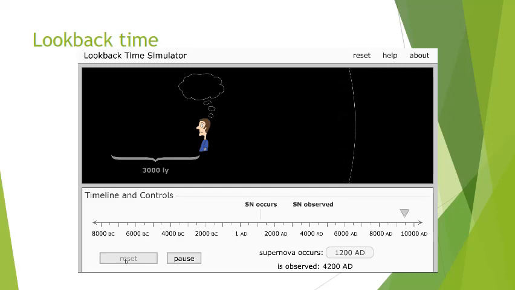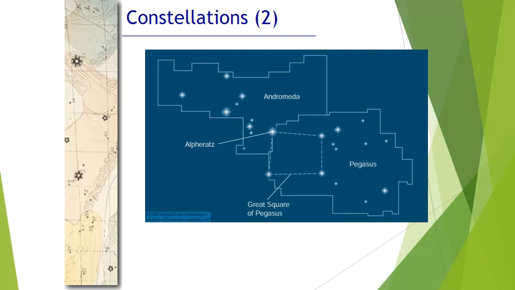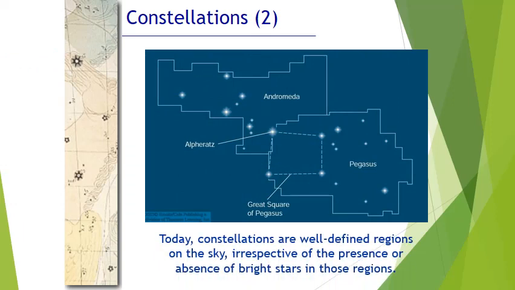So again, astronomy is time travel. We don't see those objects in the sky as they are right now. We see them as they were, and of course, as they were depending on how far away they are from the Earth. As you've read in the book, the constellations are usually Latin names or Greek names, and they used to be essentially patterns in the sky or kind of pictures in the sky.